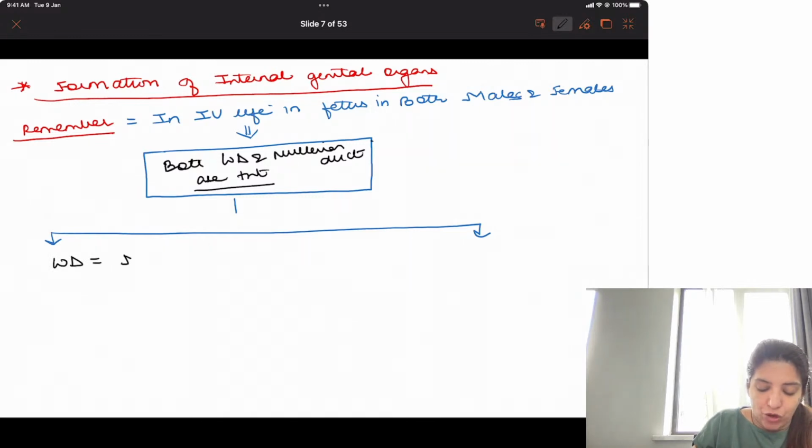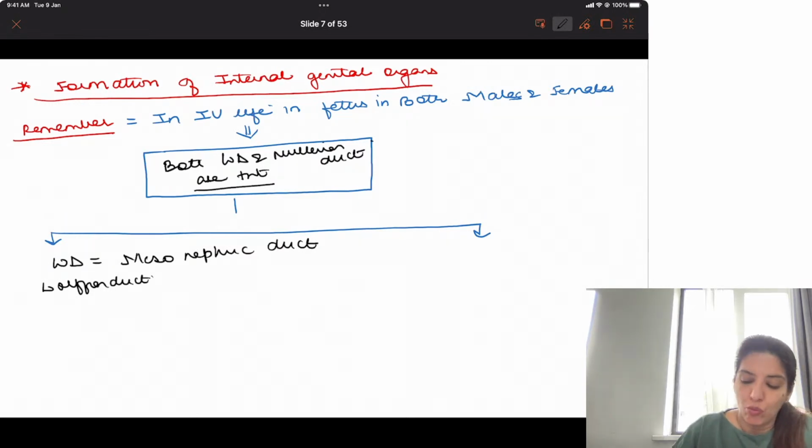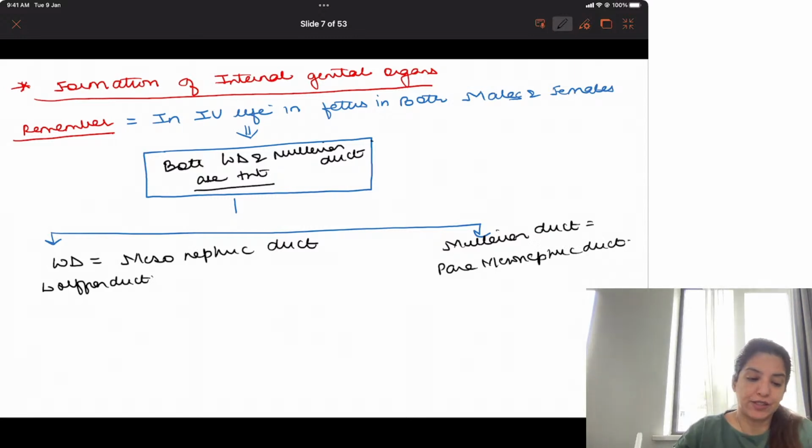The other name for Wolffian duct is mesonephric duct, whereas the other name for Mullerian duct is paramesonephric duct. Right?